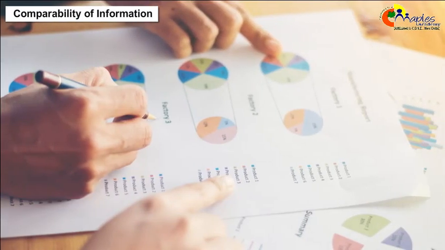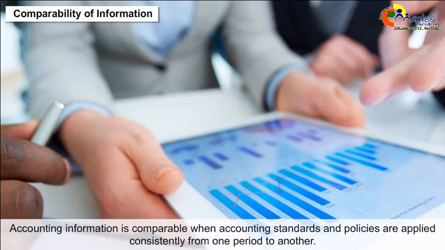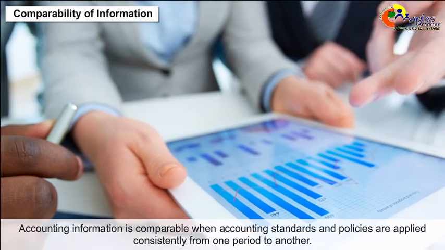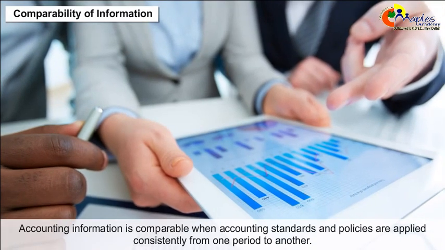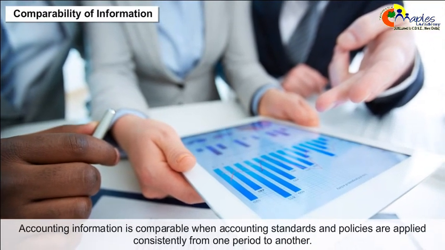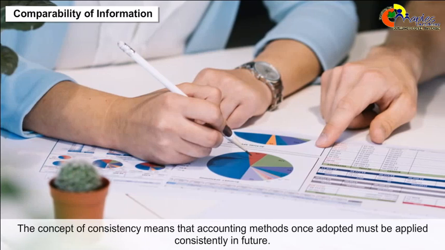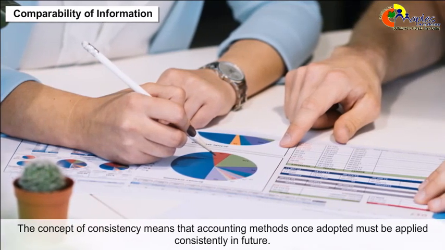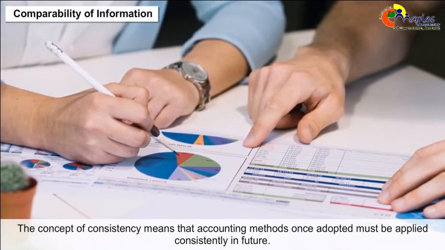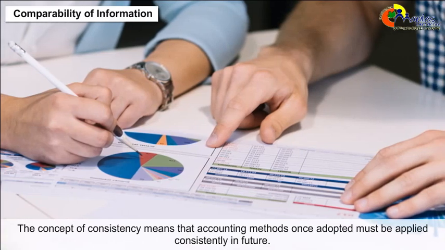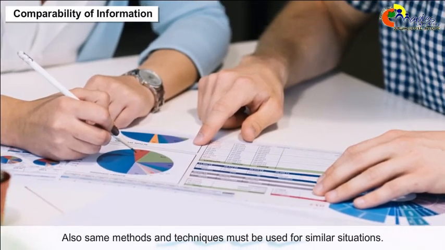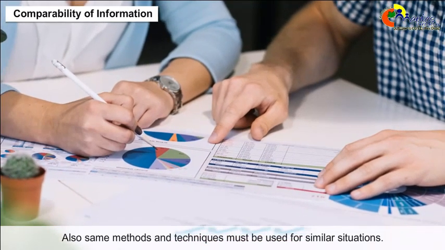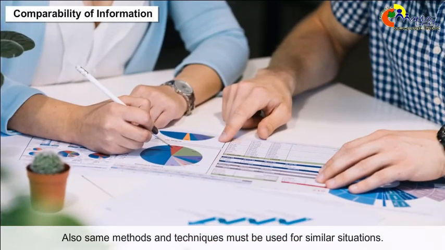Comparability of information. Accounting information is comparable when accounting standards and policies are applied consistently from one period to another. The concept of consistency means that accounting methods once adopted must be applied consistently in future. Also, same methods and techniques must be used for similar situations.